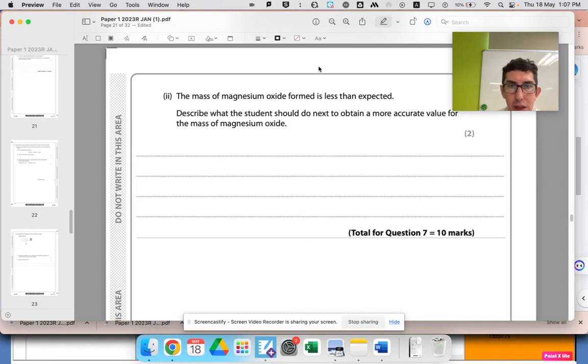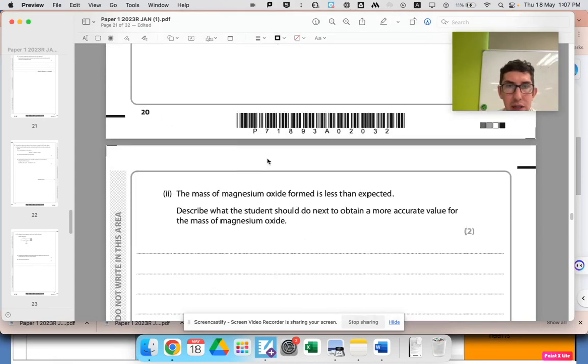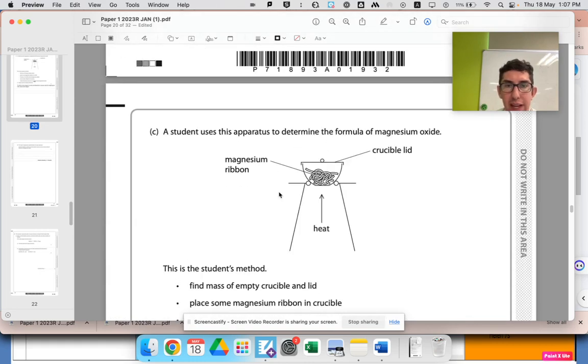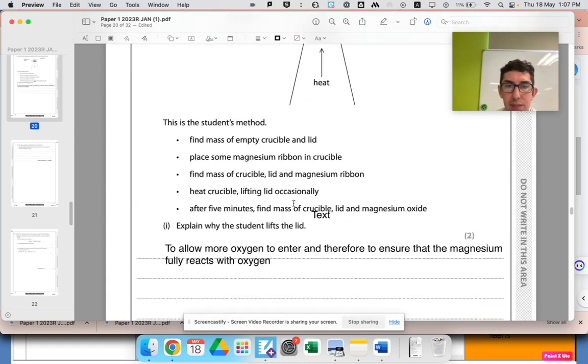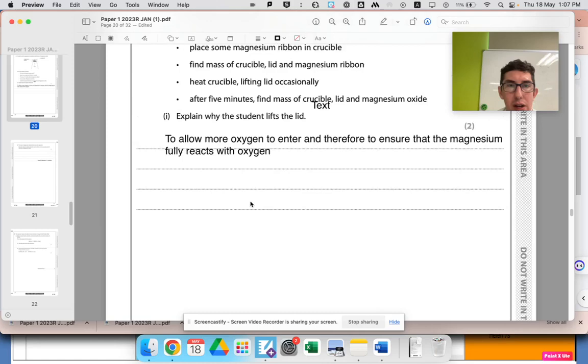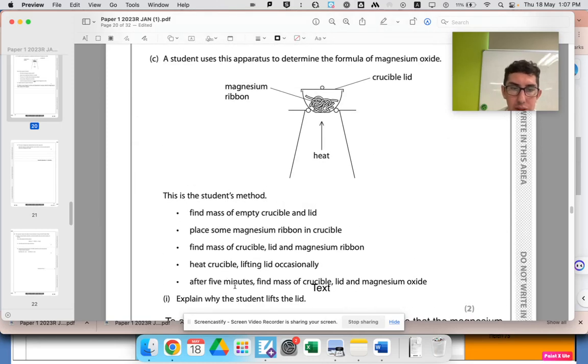Okay, so the mass of magnesium oxide is less than expected. Describe what the students should do to obtain a more accurate mass. Let's go back to their experiment. So they're heating this up and they're trying to find the mass of magnesium oxide. What they haven't done in the description is, they've heated it for 5 minutes and then found the mass of the magnesium oxide. But they haven't ensured, how do we know all the magnesium has actually reacted?